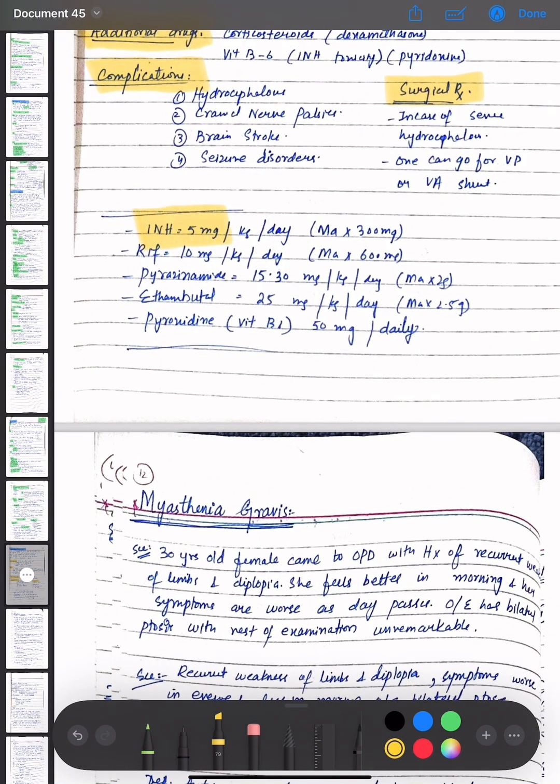INH dose is 5 mg per kg per day. Rifampicin is 10 mg per kg per day. Pyrazinamide 15 to 30 mg per kg per day. Ethambutol 25 mg per kg per day. And pyridoxine is 50 mg per day.